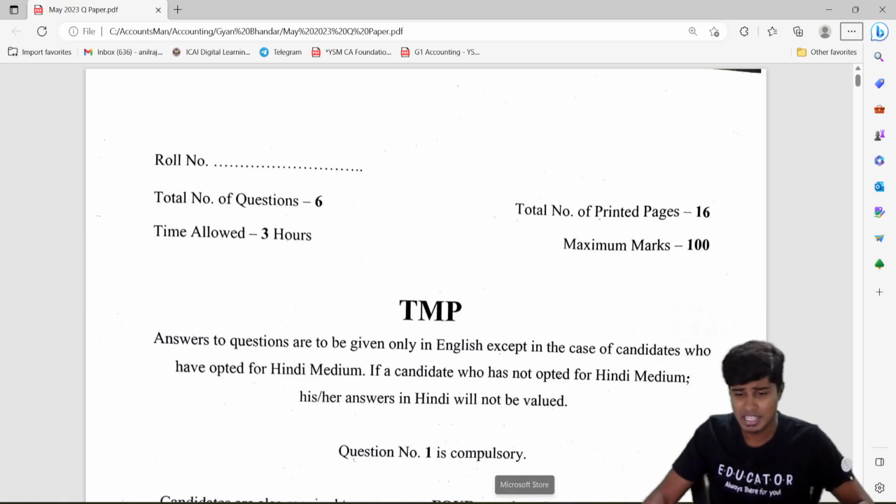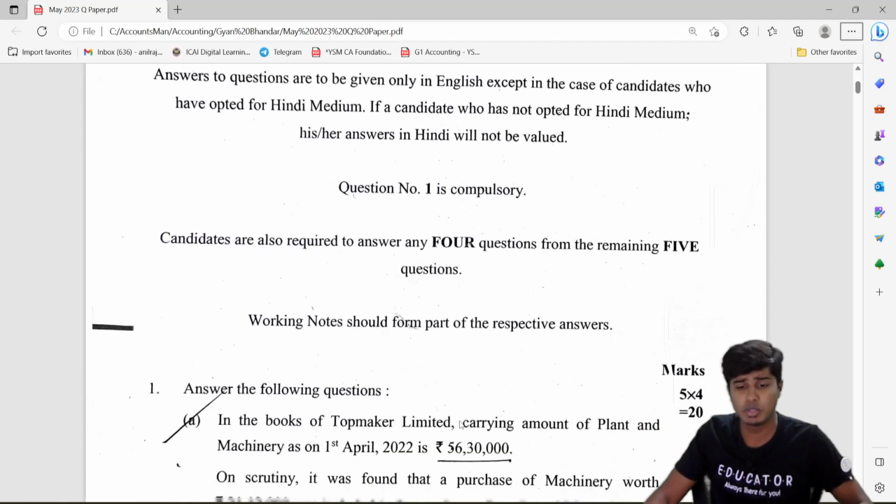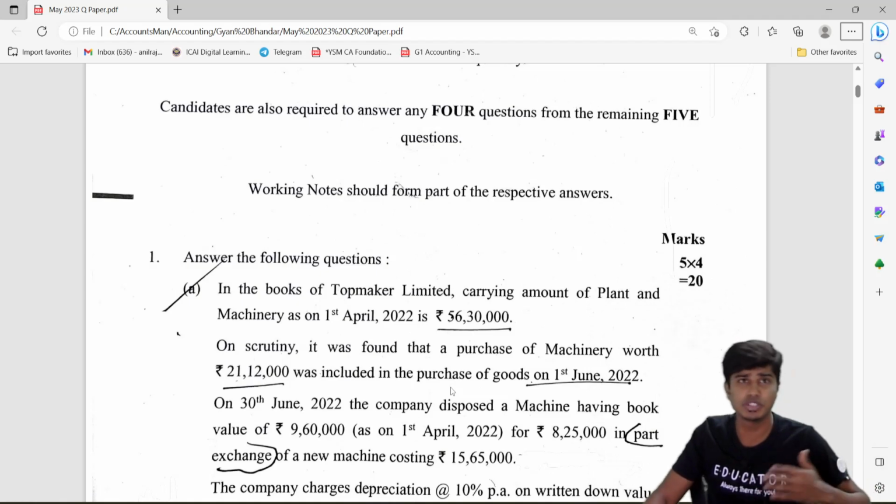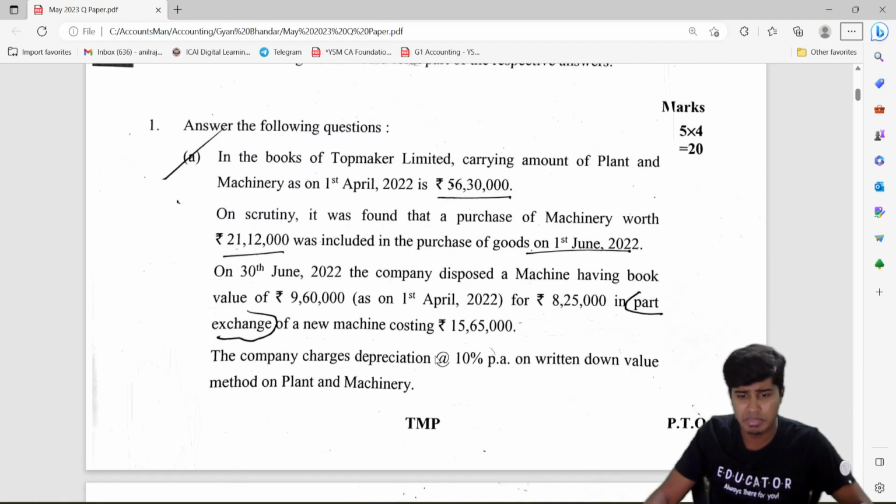Let's get started. So as usual, the paper is going to be this way. Question number 1 is a compulsory question, and then 2, 3, 4, 5. Of the next 5 questions, you're supposed to answer 4 of them, 20 marks each, all of that being the same. Question number 1, as usual, is an accounting standard question.